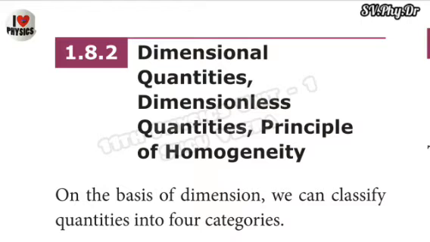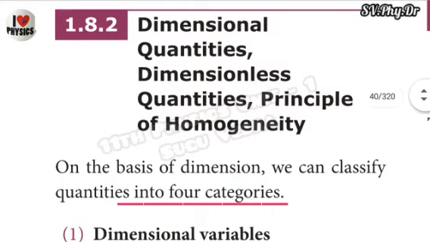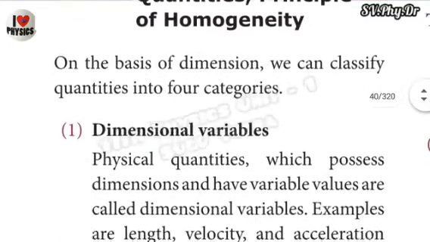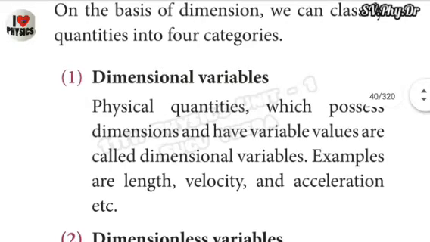And the second subtopic: dimensional quantities, dimensionless quantities, and the principle of homogeneity. On the basis of dimension, we can classify quantities into 4 categories. First one, dimensional variable. Variable means it changes its value with respect to time. Physical quantities which possess dimension and have variable values are called dimensional variables.